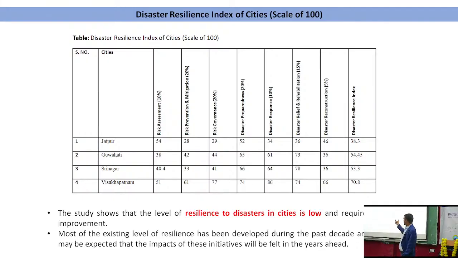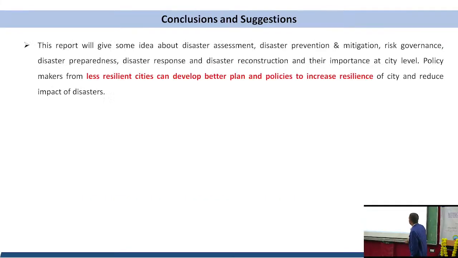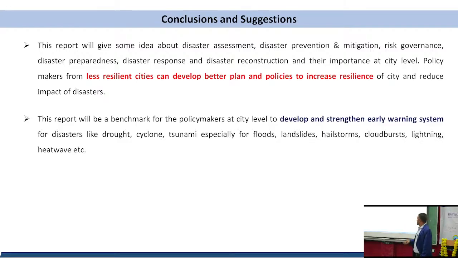So this resilience thing is very important for the administration to decide in which aspect we have to work more in order to become more resilient. So in conclusion, we can say that this report will give some idea about disaster assessment, disaster prevention, mitigation, governance, preparedness, response and reconstruction. Based on that, the policymaker from a less resilient city can develop better plans and policies to increase the resilience of the city. Another thing, based on that we can develop the early warning system for the city.